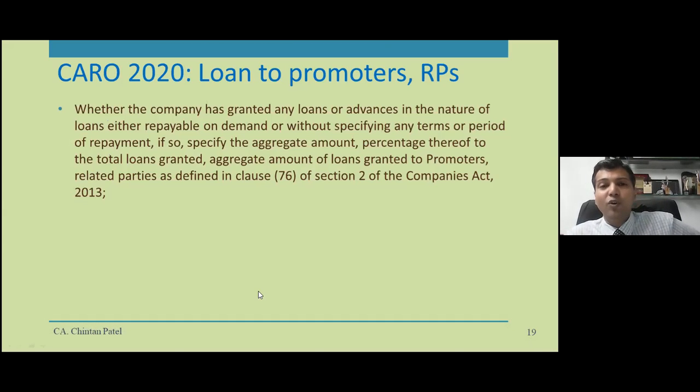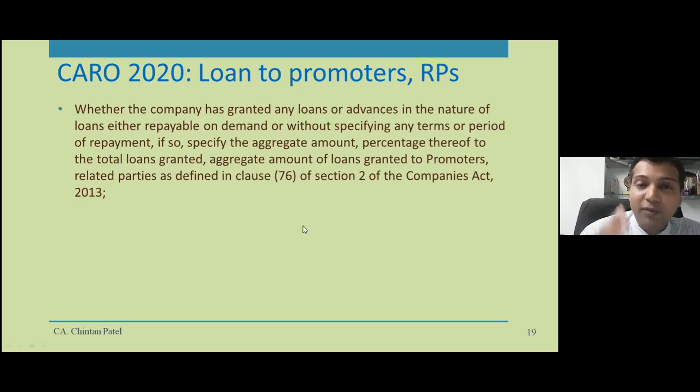Next point is on loan to promoters and related parties. So CARO 2020 also focuses on this. It says that where the company has granted any loans or advances in the nature of loans, either repayable... So what we discussed, whatever has been there. See, CARO 2020 was introduced in March 2020, and Schedule 3 was introduced in 21.